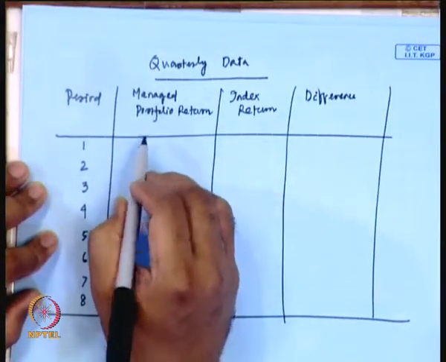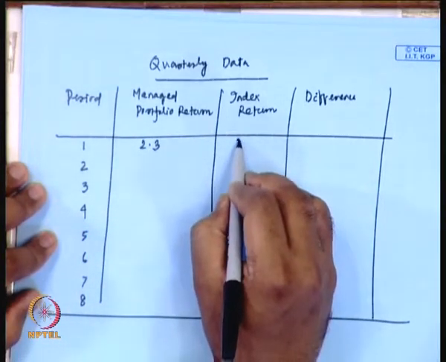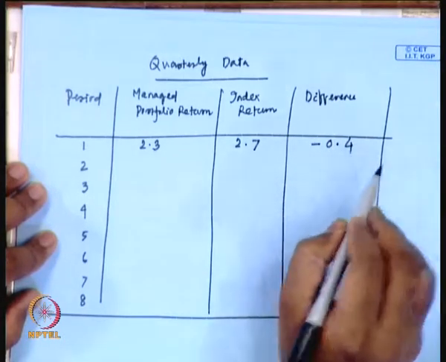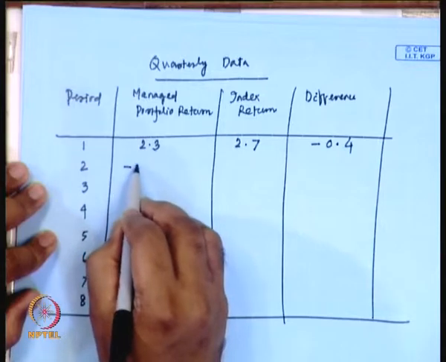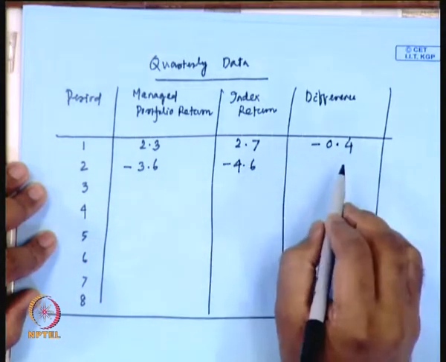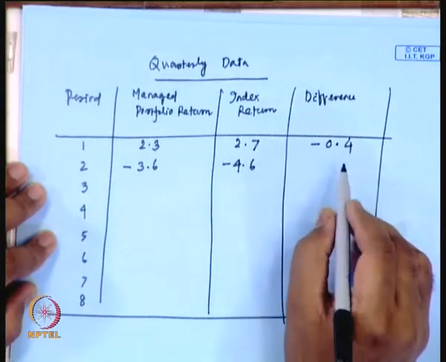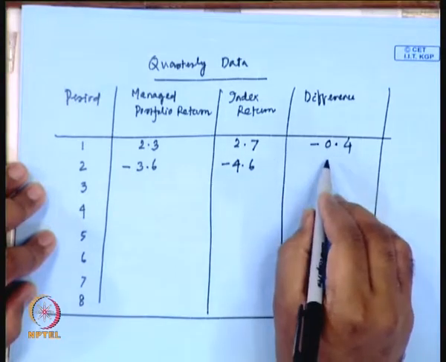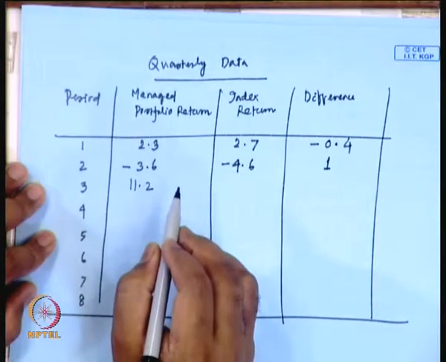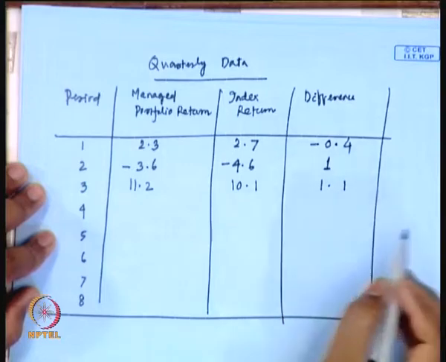In the first quarter your managed portfolio is giving 2.3%, your index return is 2.7%, so the difference is 0.4. In the second quarter it is 3.6% against 4.6%, so the difference is 1. In the third quarter it is 11.2 against 10.1, so it is 1.1.